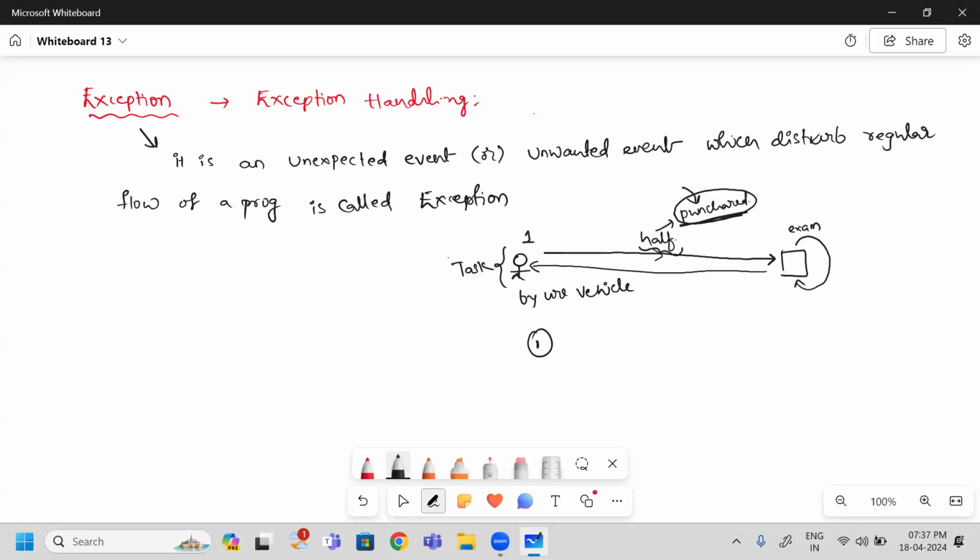Next day, while going to college, what do you test? Whether your tire is properly available or not. Or otherwise, while going from home to college, you will go with an extra tire. Why are we going with the extra tire?